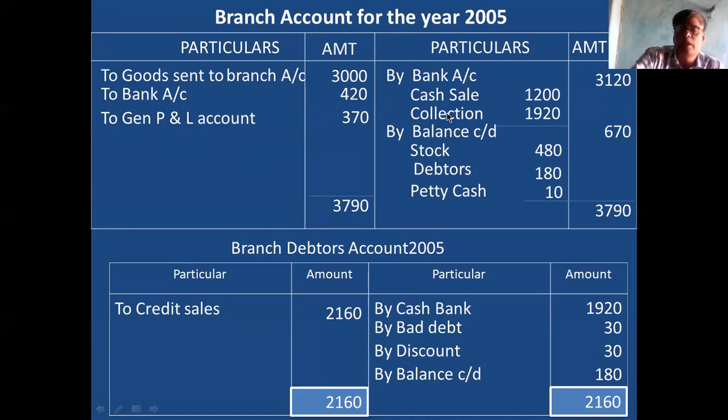And the same account you have to prepare for 2006 also. In 2006, first of all, you have to take the closing balance of this year as the opening balance. This is the point you remember. Remember properly: 2005 closing balance becomes the opening balance for 2006.